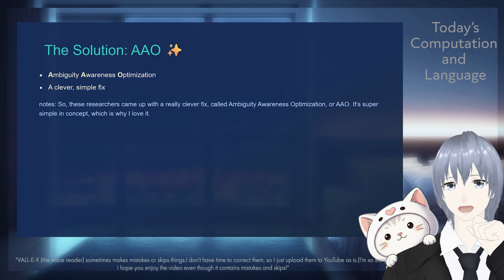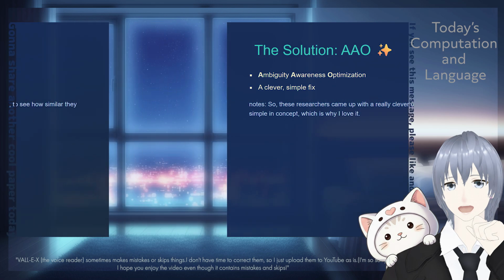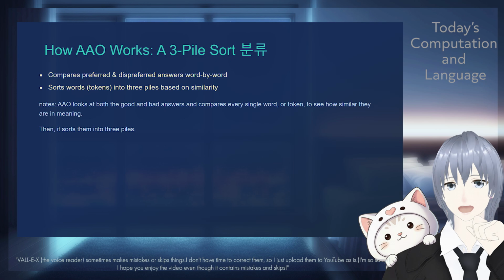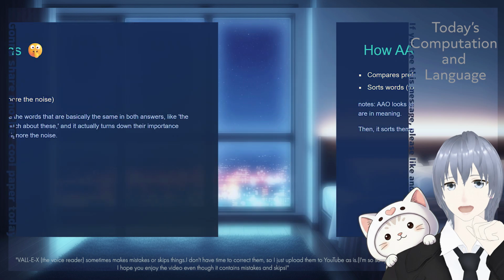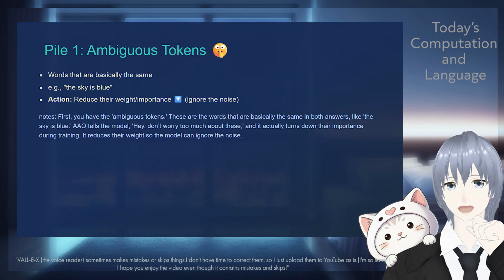So these researchers came up with a really clever fix called Ambiguity Awareness Optimization, or AAO. It's super simple in concept, which is why I love it. It looks at both the good and bad answers and compares every single word, or token, to see how similar they are in meaning. Then it sorts them into three piles. First, you have the ambiguous tokens. These are the words that are basically the same in both answers, like the sky is blue. AAO tells the model not to worry too much about these, and it actually turns down their importance during training. It reduces their weight so the model can ignore the noise.